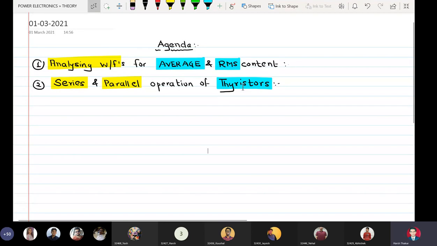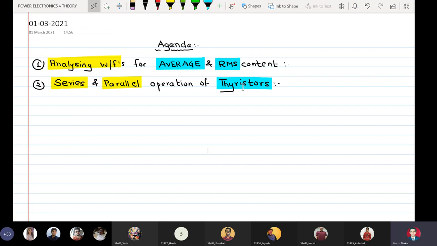If you remember, in the previous lecture on Friday, we had concluded the session by analyzing the RMS content of a full wave control rectifier for two extremities of the values of alpha, that is alpha equal to 0 and alpha equal to pi.